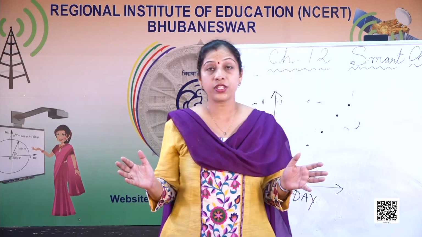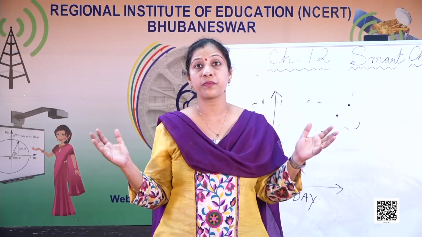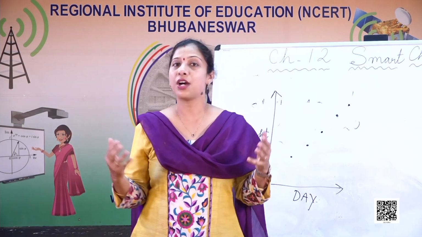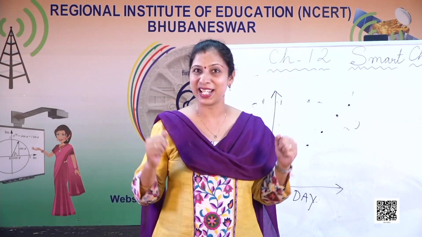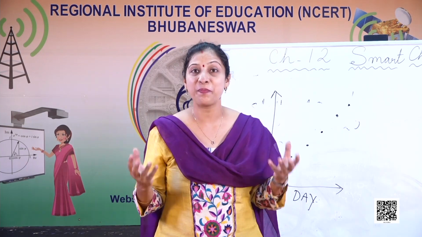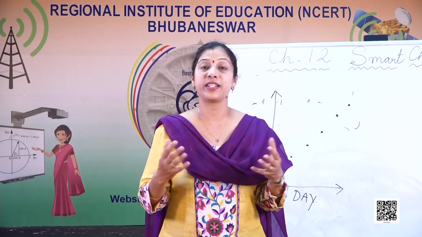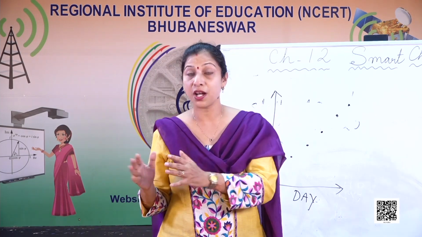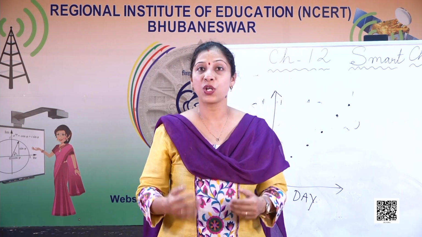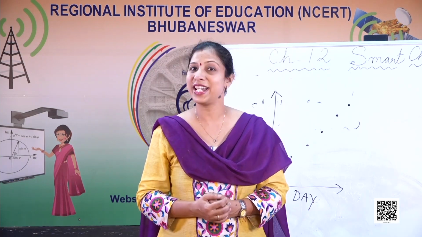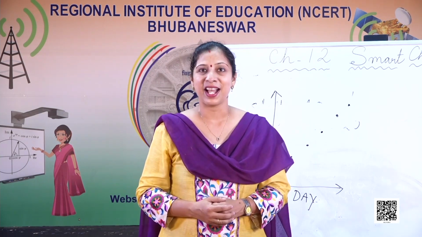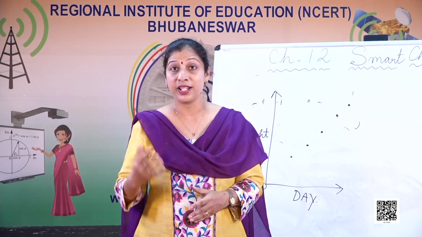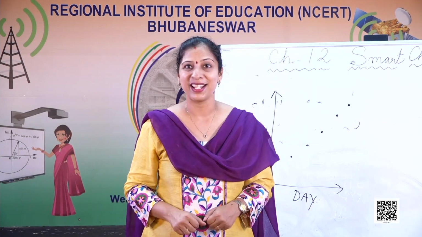Now children, you understood how the different types of graphs help you in understanding the numbers in a better way. Now when you see any graph next time, you can always interpret it. We read the graph not by knowing the numbers; we can observe and find out the answer. I hope you all will be able to read the charts in a better way. And remember that numbers are not there to remember, numbers are there to understand. Thank you so much.